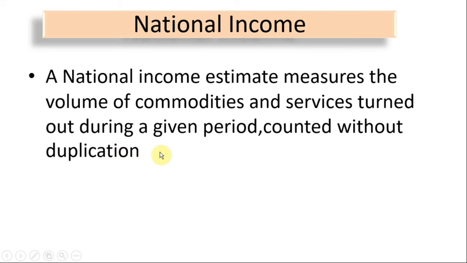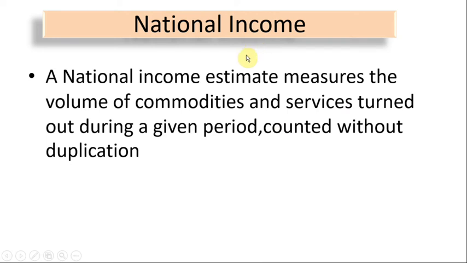Another definition: all final goods and services in one fiscal year, their market price total, means national income.